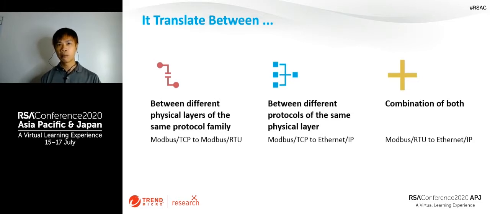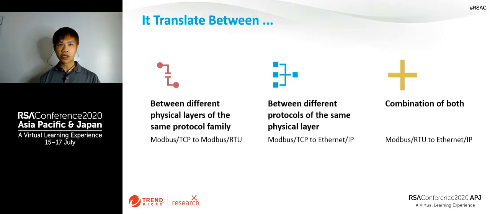For example, Modbus TCP to Ethernet IP. These two protocols are super different from each other, but all of them are transmitted over the Ethernet cable. Or a protocol gateway can be a combination of both, like from Modbus RTU to Ethernet IP.